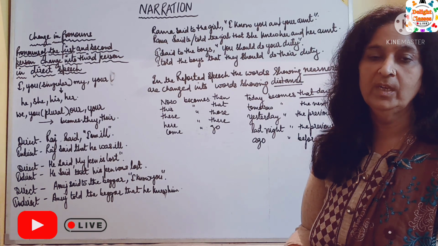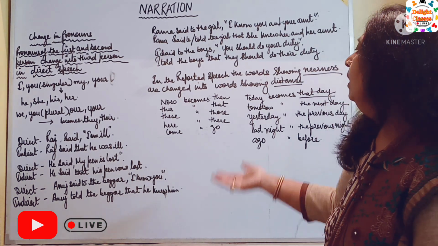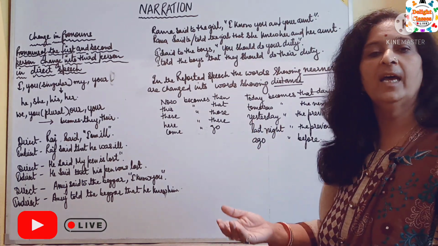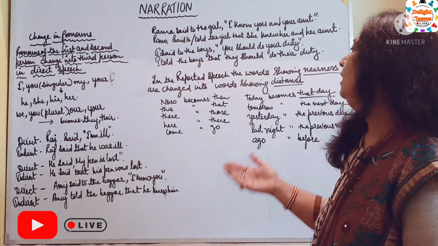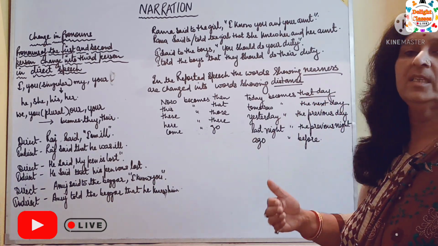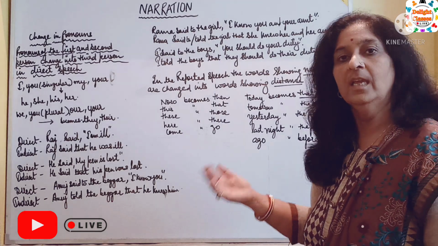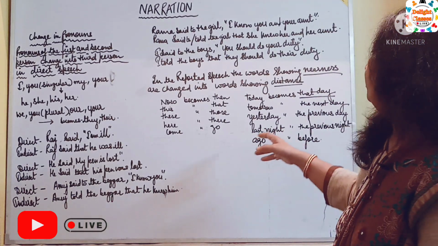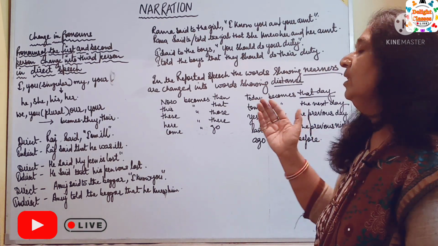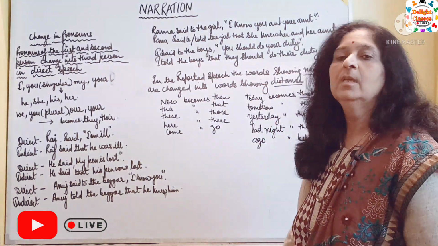So this is a rule, and on this rule we are going to practice some sentences in our next video. Once again, now becomes then, this becomes that, these becomes those, here, there, come, go, today, that day, tomorrow, the next day, yesterday, the previous day, last night, the previous night, and ago changes into before.